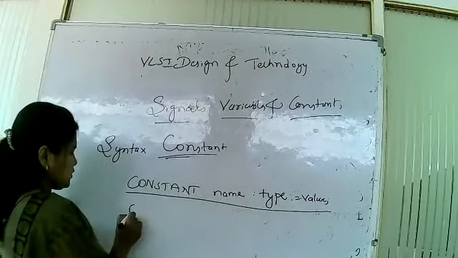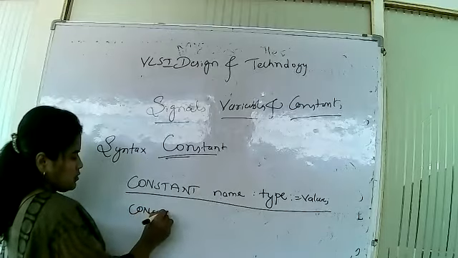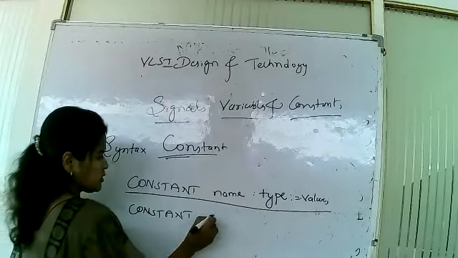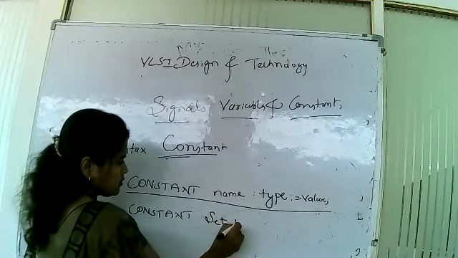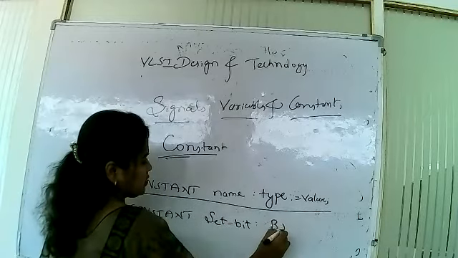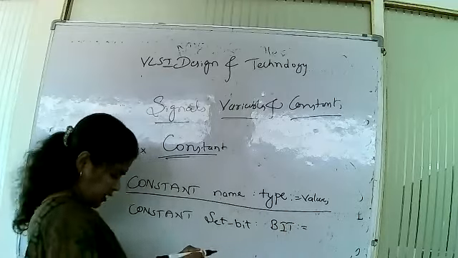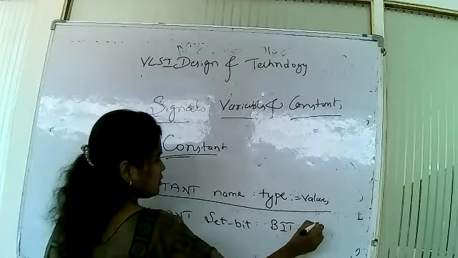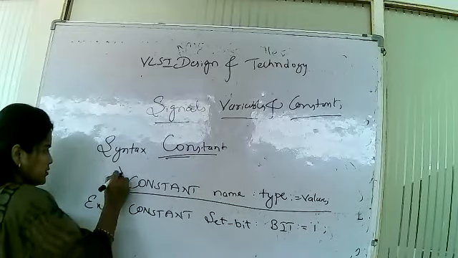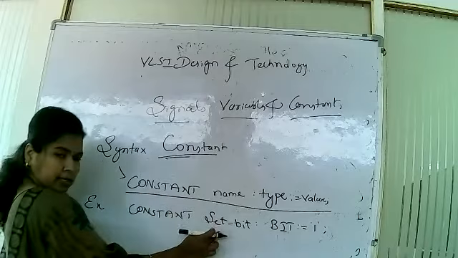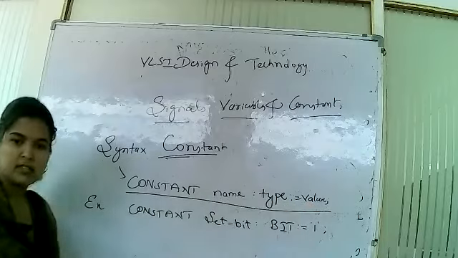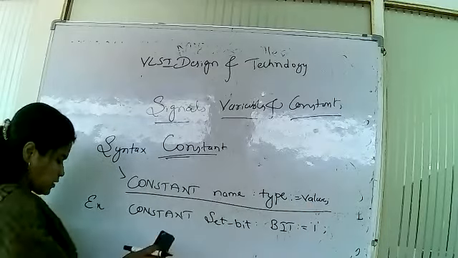For example, how to write this constant. Constant, its name here, so this is set, its type is bit, and the value is 1. This is the example. This is the syntax: constant, its name, type, and the value.